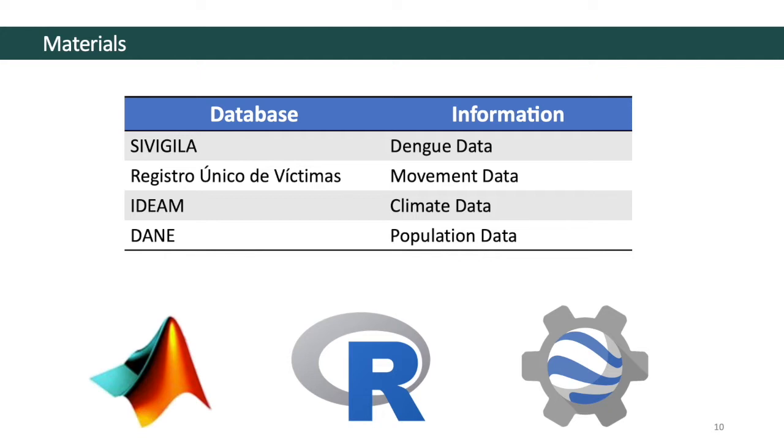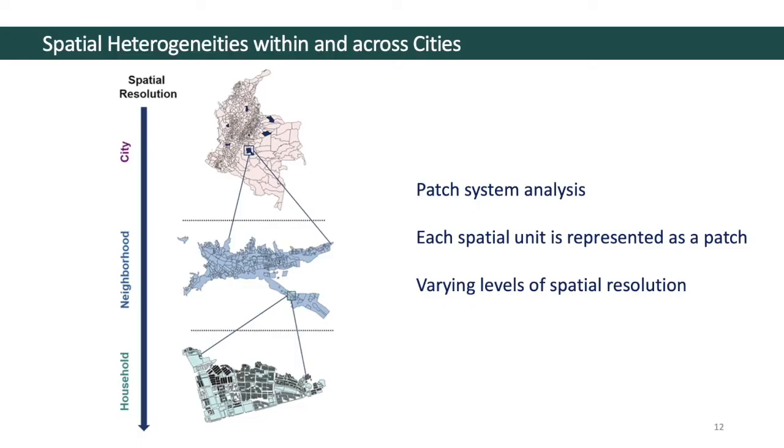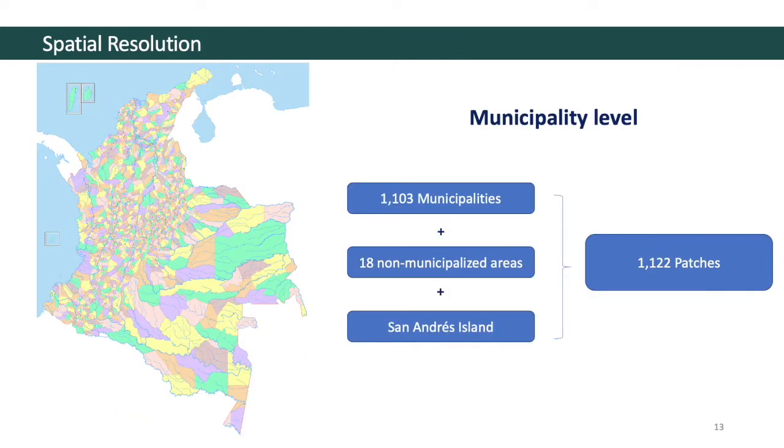The majority of the data processing and analysis was done in MATLAB. However, R and Google Earth Engine were briefly used for some of the data processing as well. With respect to the spatial aspect of the study, a patch system is used. Depending on the spatial resolution of interest, the area in each patch will vary. In this case, each municipality represents a patch. Therefore, there are a total of 1,222 patches in Colombia.